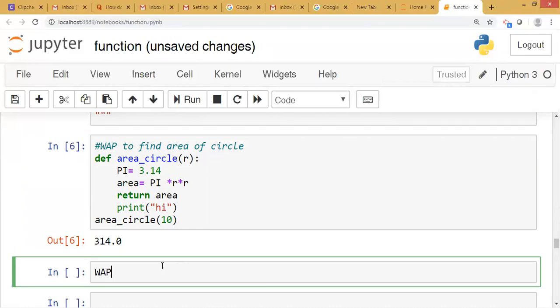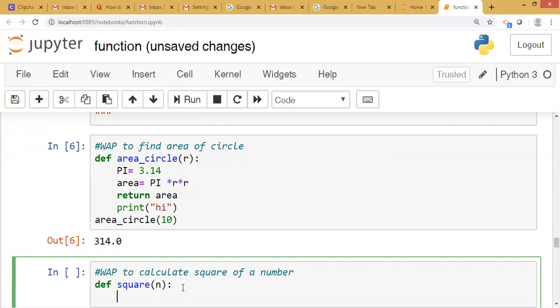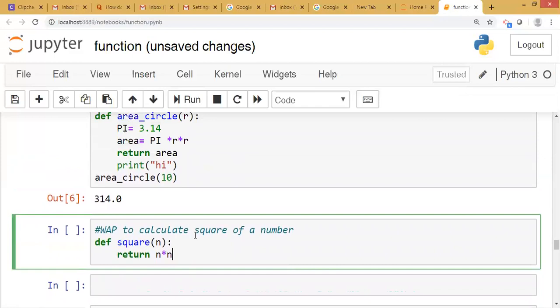One more example. Write a program to calculate the square of a number. Okay. First we will write a function with def. The name of the function is, suppose, square. How many numbers are required? Only one. And here we will use the return statement. If you write return n into n, we will see whether it works or not.